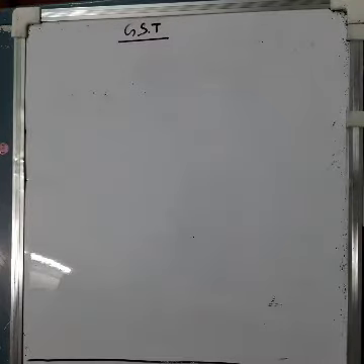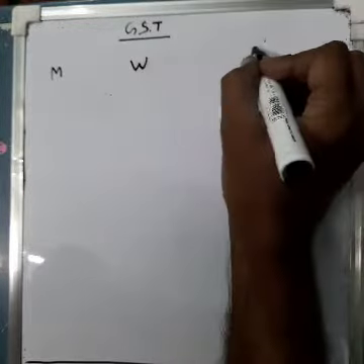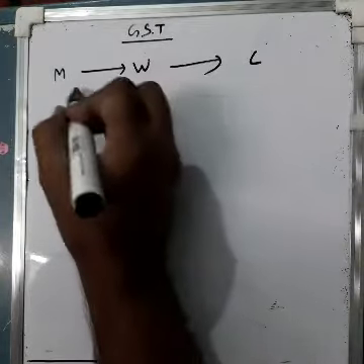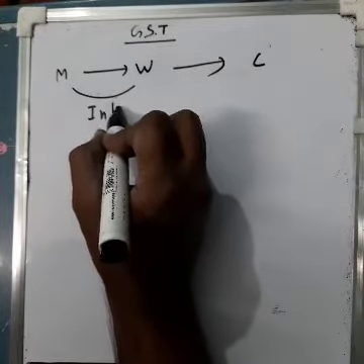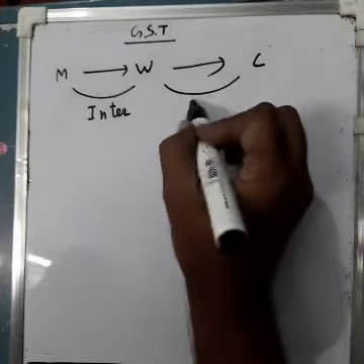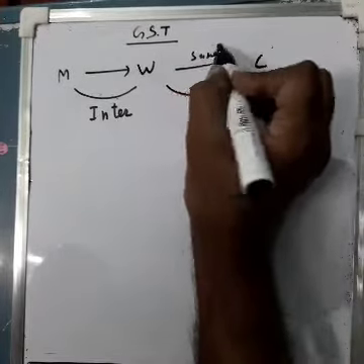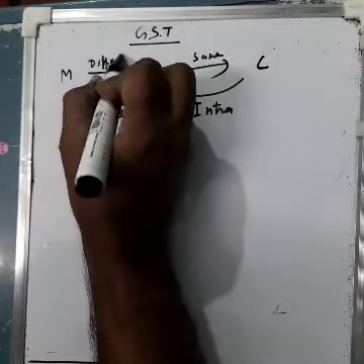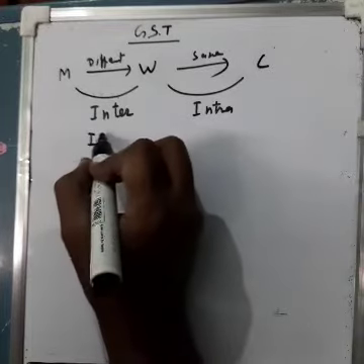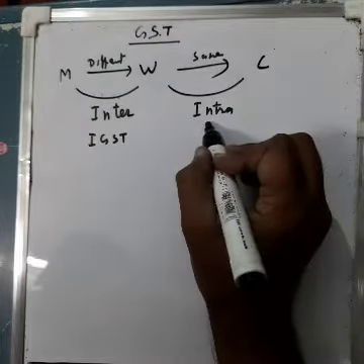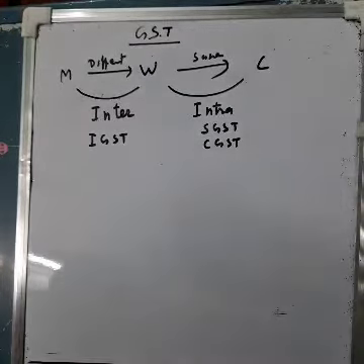Always remember, suppose manufacturer, then wholesaler, then consumer are there, and between the first two it is inter, and then between the next two there is intra, meaning these are in the same state and this is in different states. In that case, what to do? You know very well, here IGST is applicable and here SGST and CGST both are applicable.